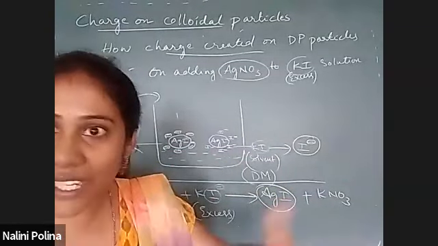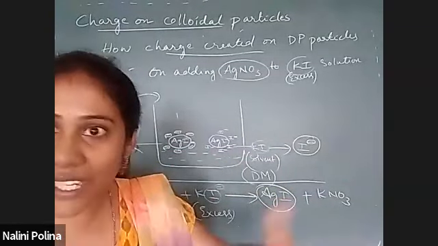The iodine ions in KI sit on the AgI particles, so that is how the charge is there. AgI is the colloidal particle, and on it the charge is developed by this method. This entire method we call preferential adsorption of ions.